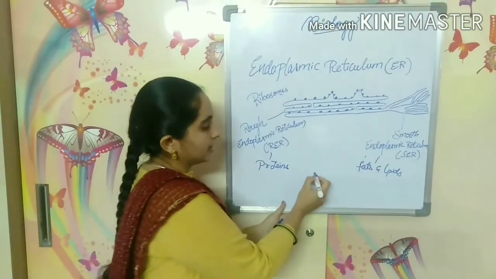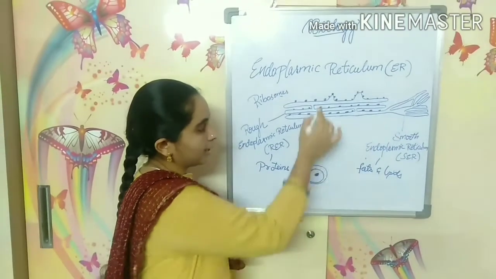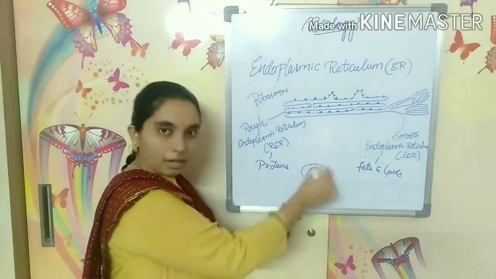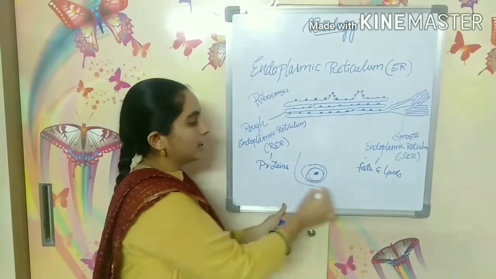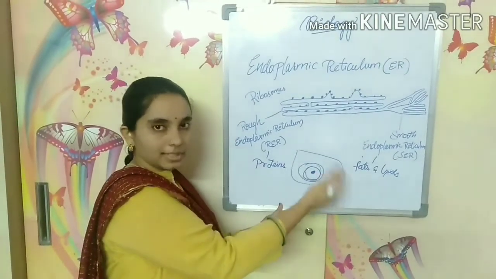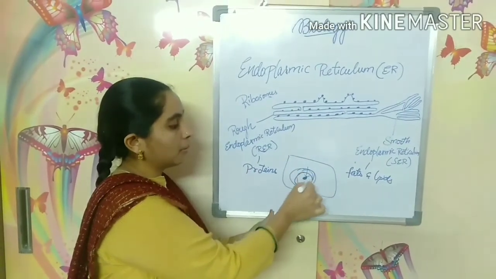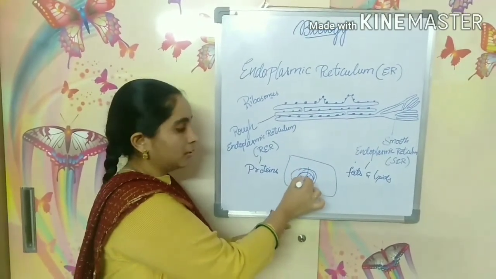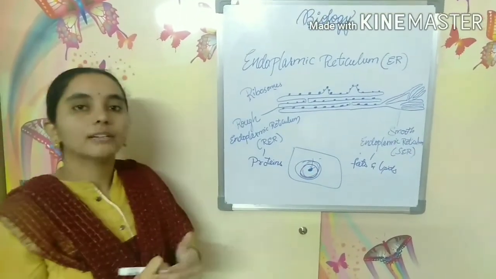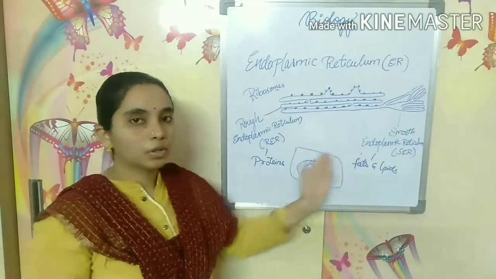If this is the nucleus, there is an endoplasmic reticulum network present around the nucleus. Whatever fats and proteins it synthesizes or produces will pass through the endoplasmic reticulum to the nucleus from the cytoplasm. So this is the first function of the endoplasmic reticulum, the transport of materials.